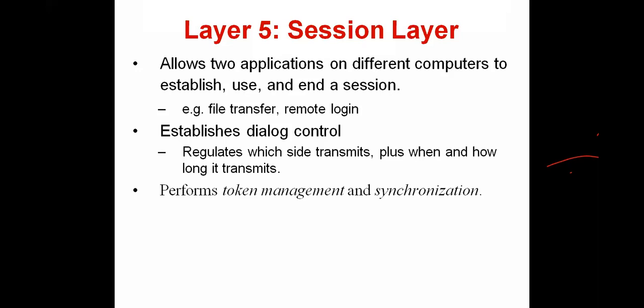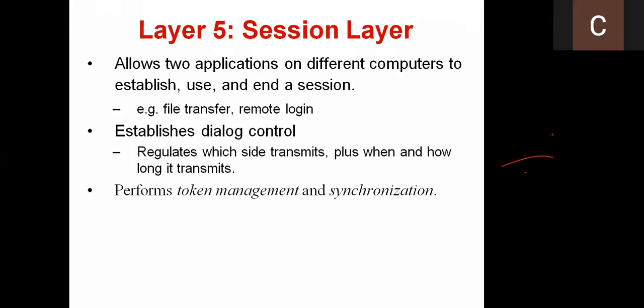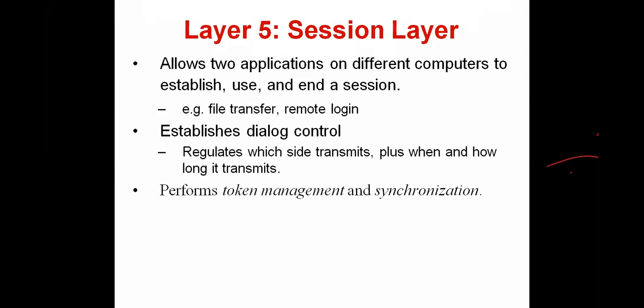It will regulate which side transmits, and how long the transmission should be, that is the time. It is also responsible for token management.